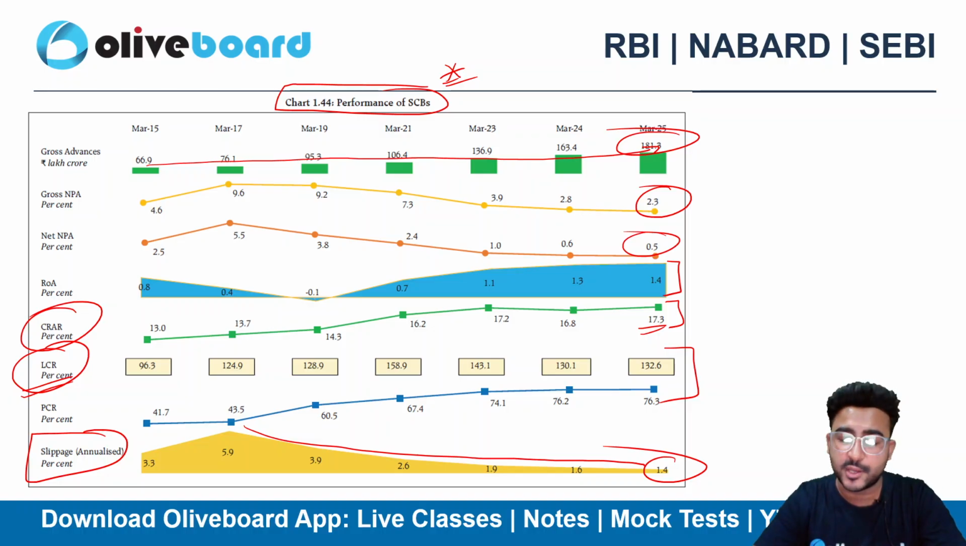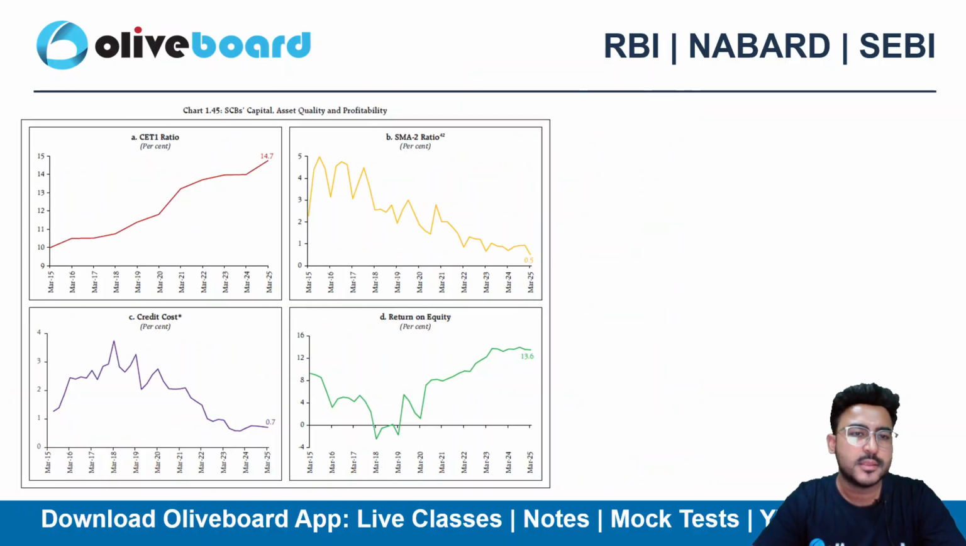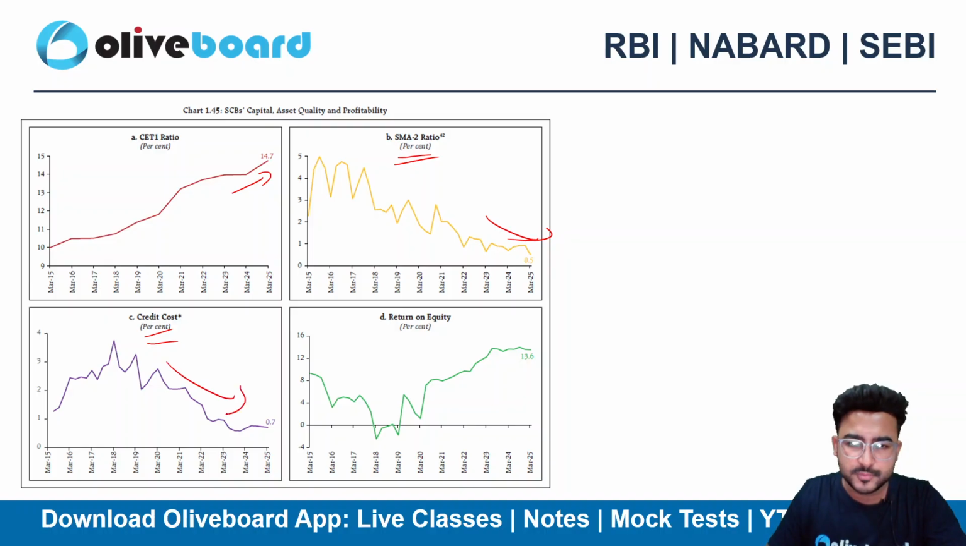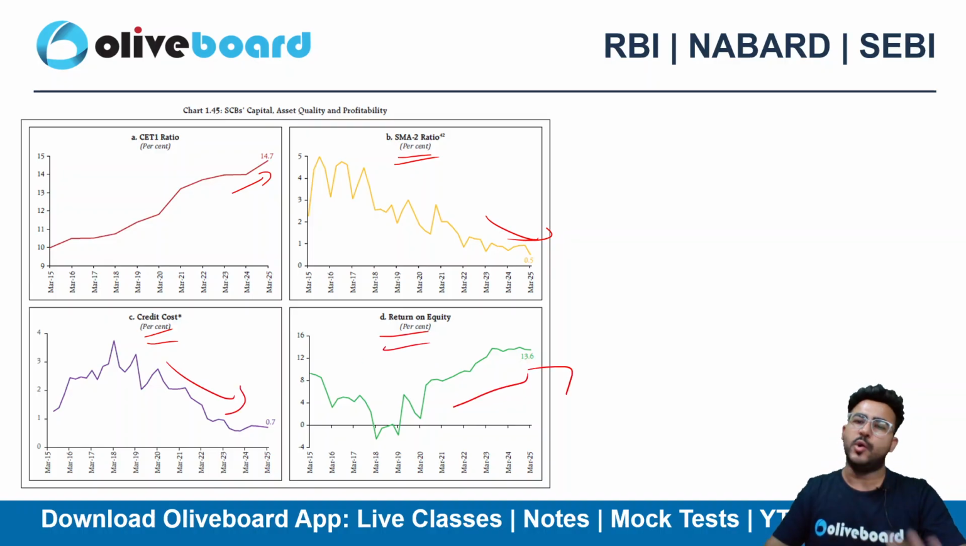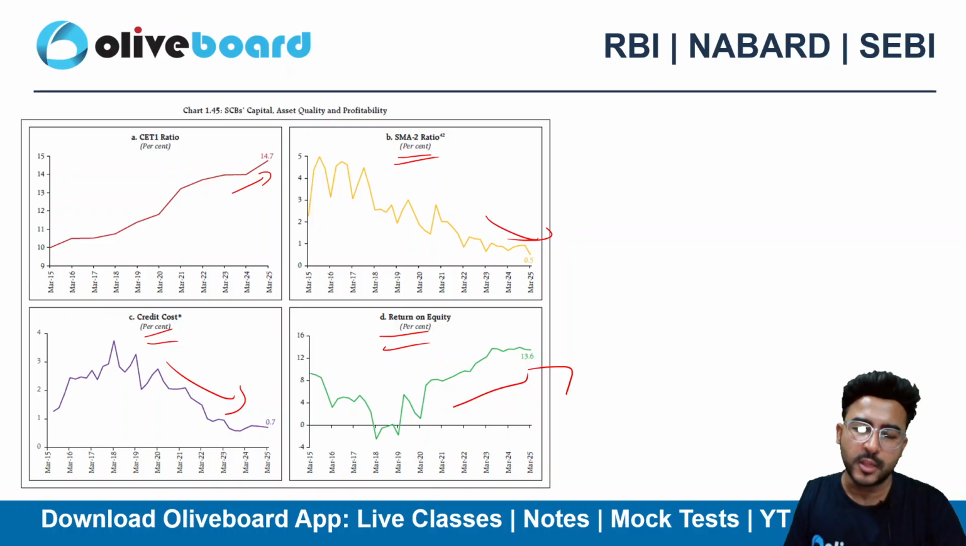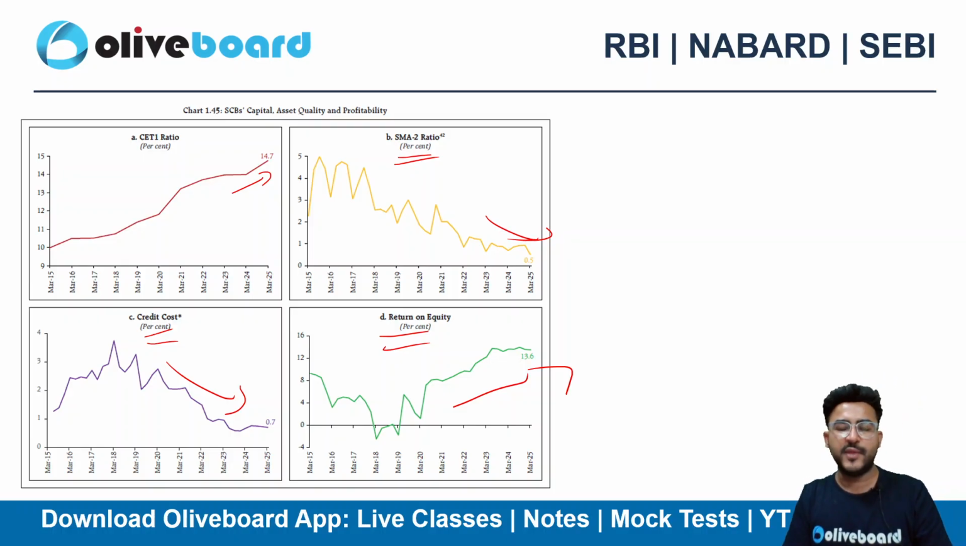If I talk about the SCBs, now if I talk about the CET ratio, it's up. SMA2 ratio is down. Credit cost is down. Return on equity is up. So overall the performance is very, very good here, right?